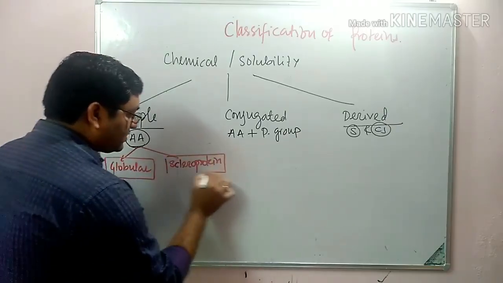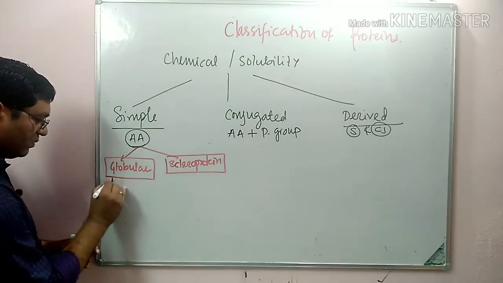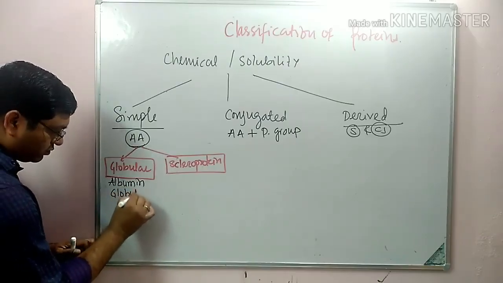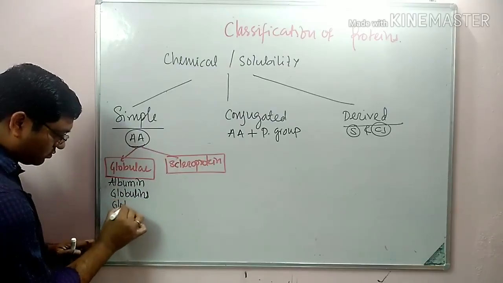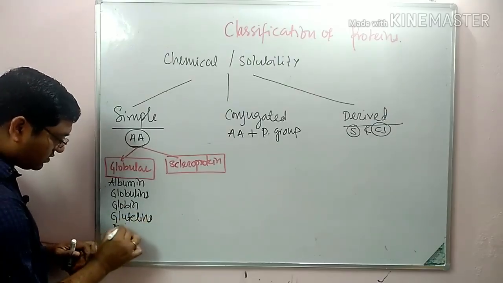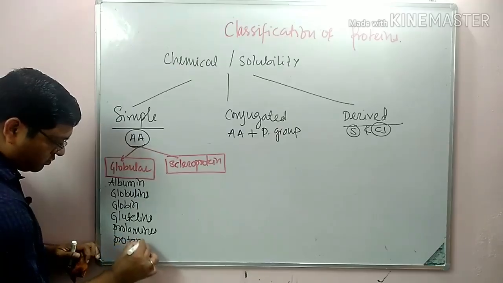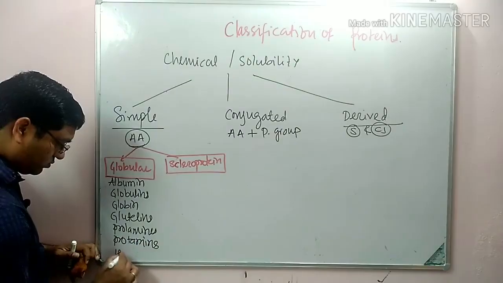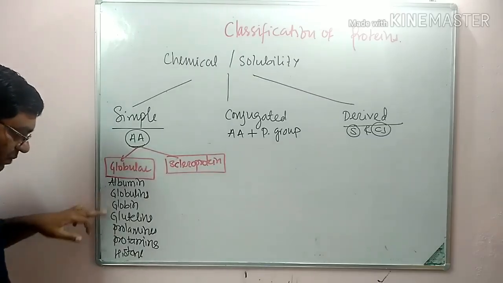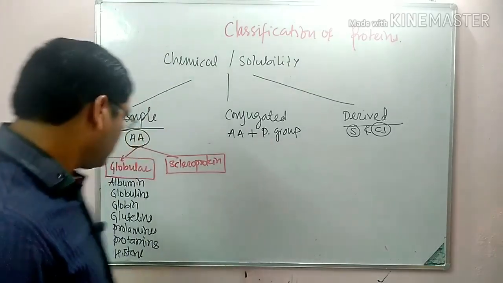When they are fibrous in nature, they are known as scleroproteins. Examples of globular proteins: albumin, globulins, globins, glutelins, prolamins, protamins, histones. Remember this: albumin, GGG, globulin, globins, glutelins, PP, prolamins, protamins, and histones. These are the globular proteins.